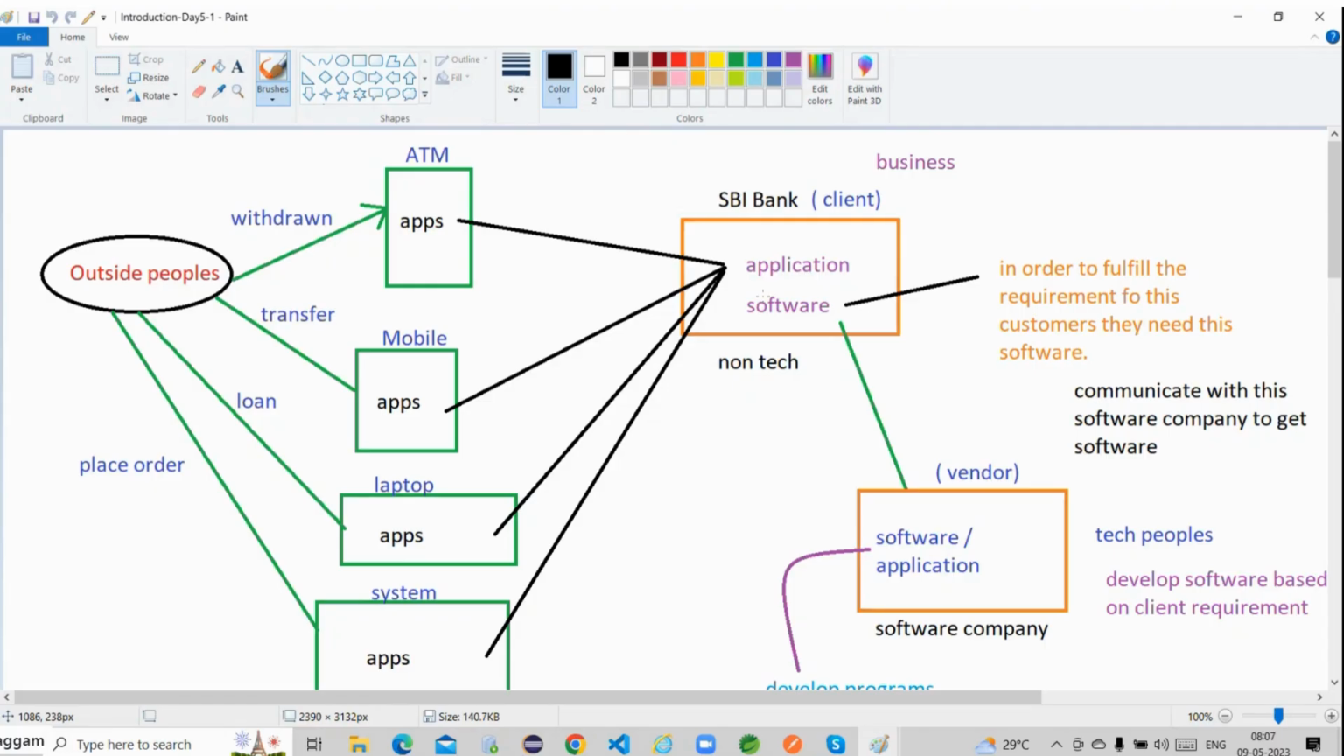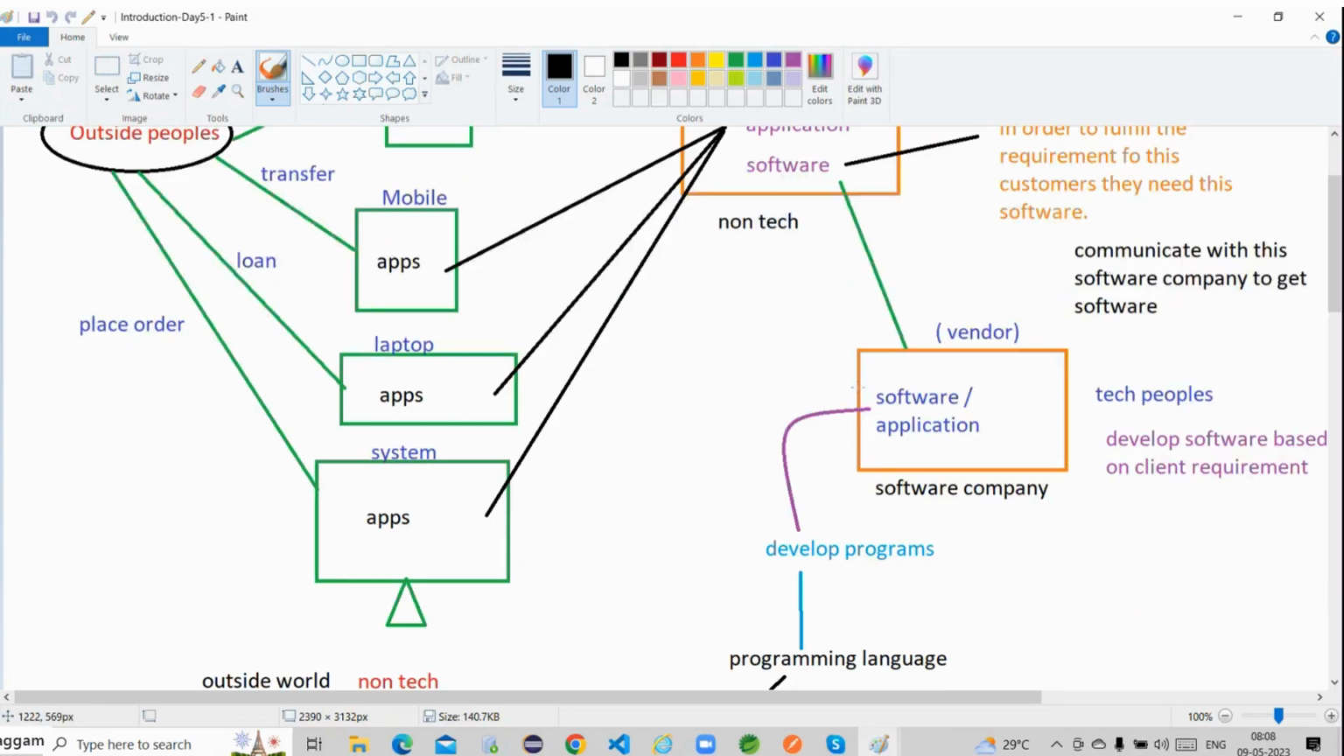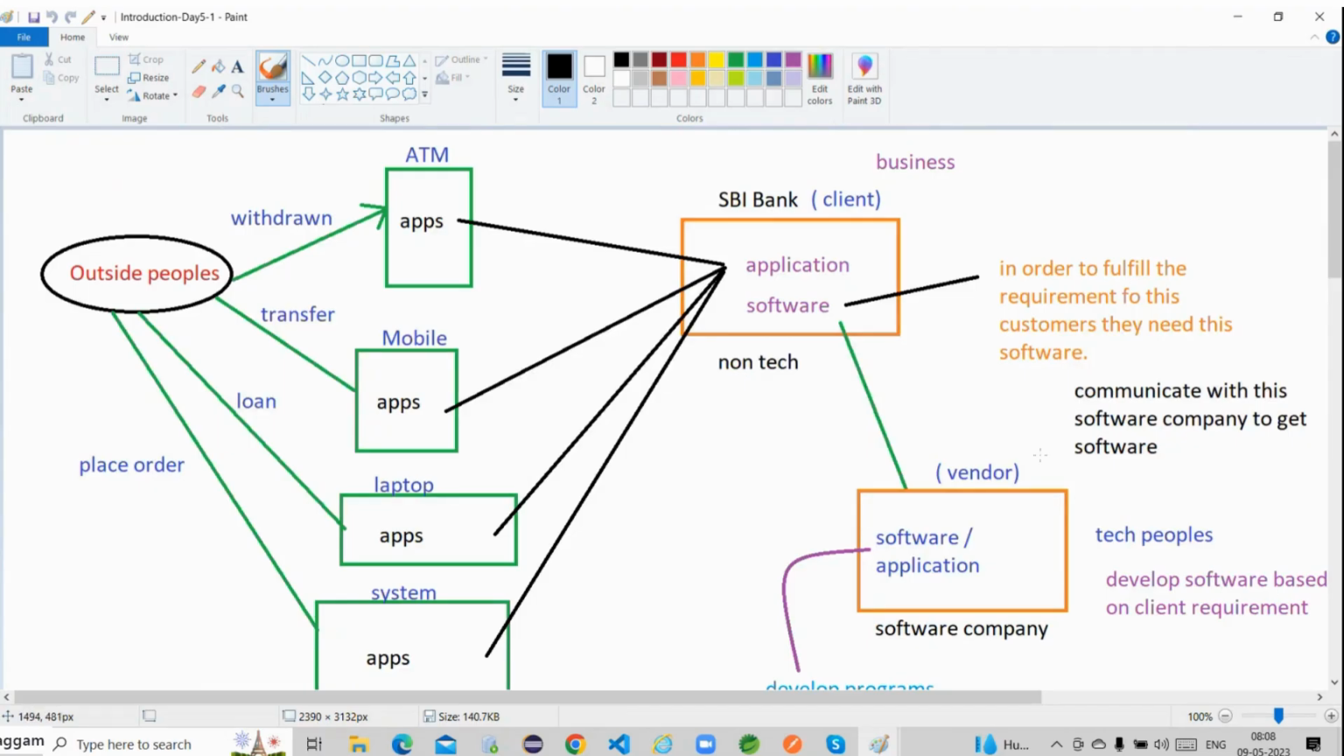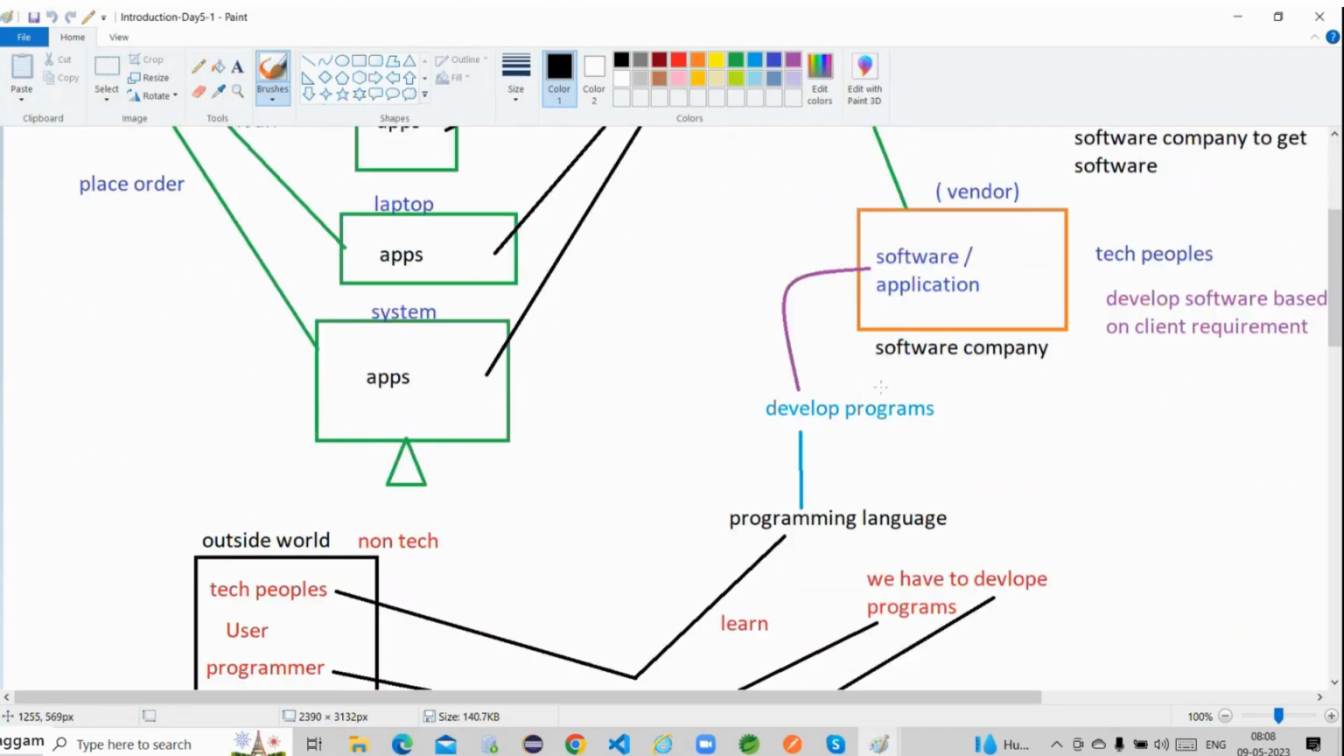If these client people are not responsible to develop the software, how do they fulfill their requirement? Definitely they have to approach software companies. All these points we already discussed, right? The SBI bank communicates with the software company, and the software company is responsible to develop this software. The software companies come under vendor companies, and the SBI bank comes under the client.